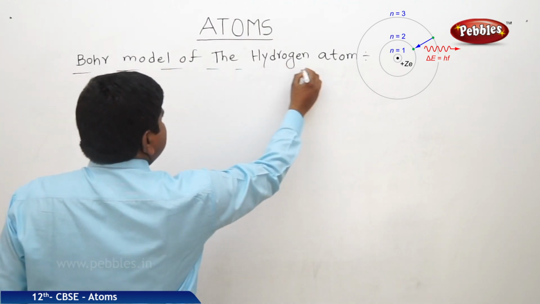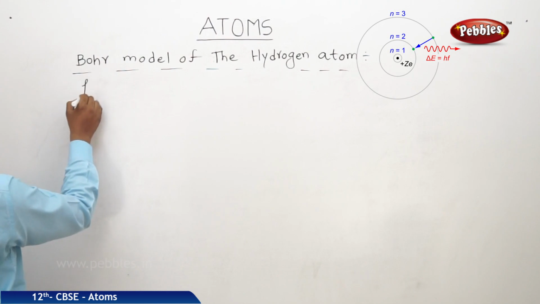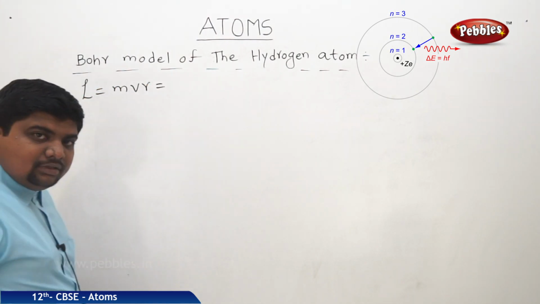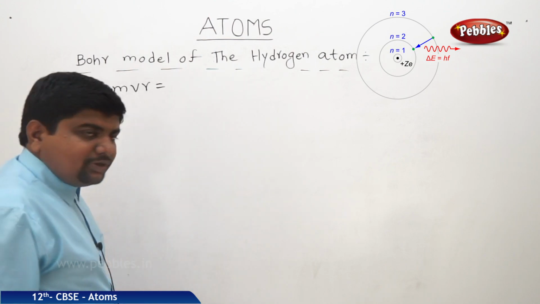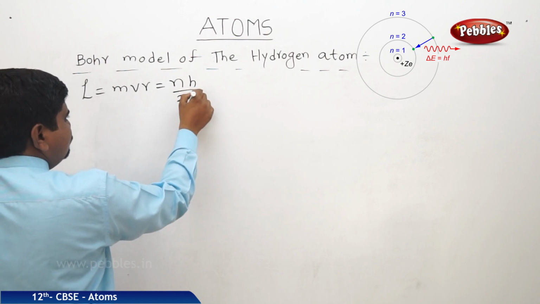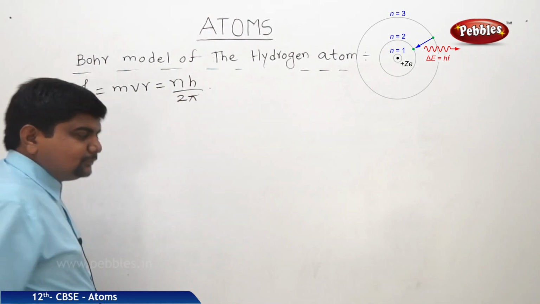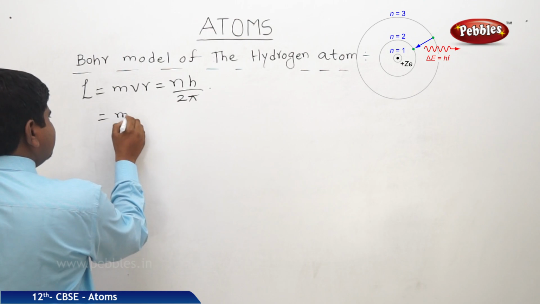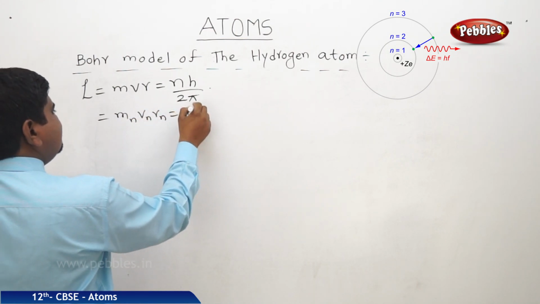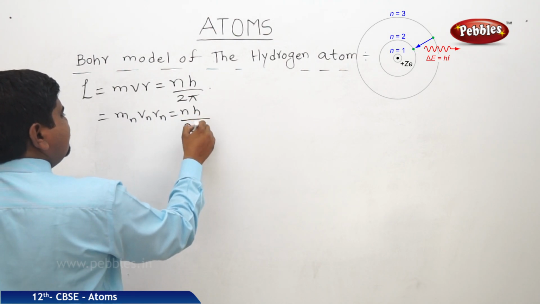So we know that angular momentum is L, its expression is mvr. According to the second Bohr's postulate, this angular momentum is quantized and that is nh by 2 pi. So this expression will be written like this: mn vn rn is equal to nh by 2 pi.